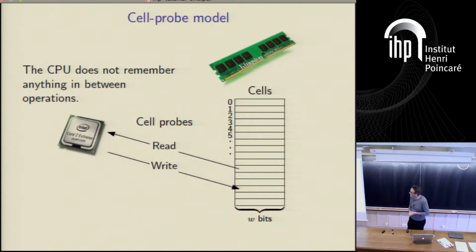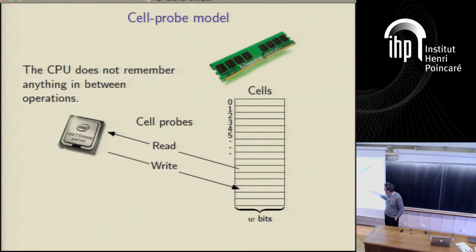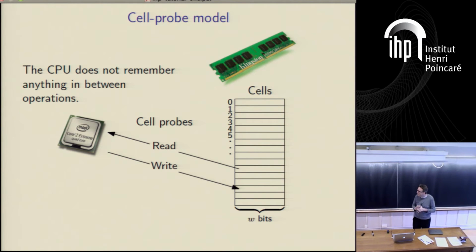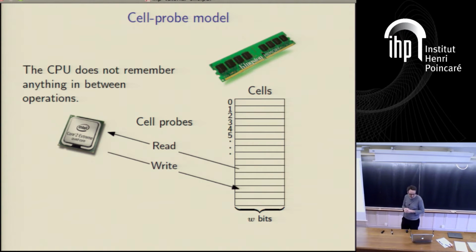So in order to prove lower bounds, we need a computational model. Some of you will have been here to hear about the CellProbe model. Some of you will already know about it, but just to fix ideas, and particularly the way we're going to talk about it, we're going to try and prove lower bounds in the CellProbe model. In the CellProbe model, we imagine there's some abstract view of memory, which has cells that are written out. These are just cells of memory, and each cell is W bits in size. And there's some abstract CPU that does reads and writes to memory, but it doesn't remember anything between its reads and writes. Anything it wants to know, it has to read from memory, that it writes to memory.